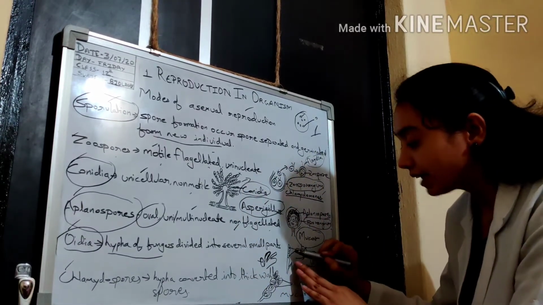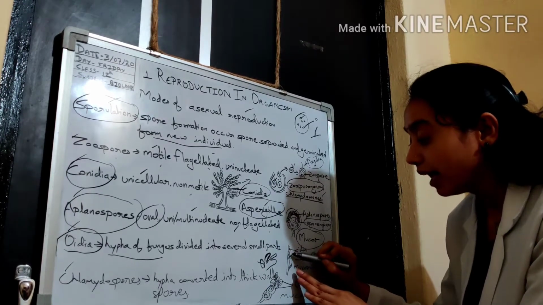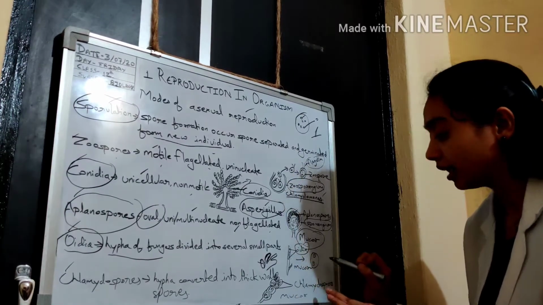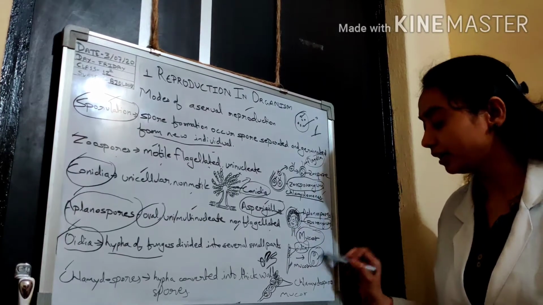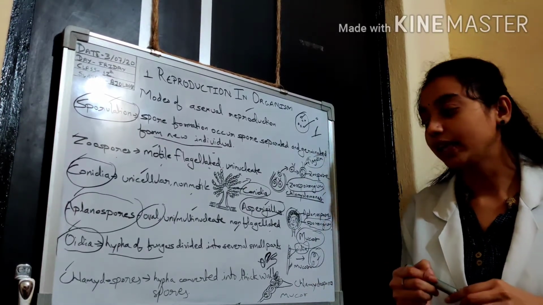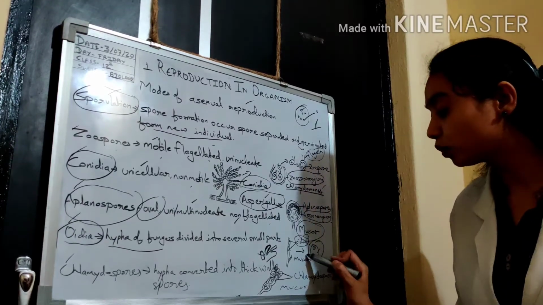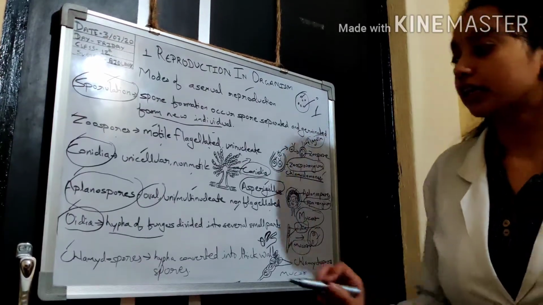This hypha can be separated into two or three parts, and each separated part is called oidea. Later it can also germinate and form the whole body. It occurs in Mucor. Its example is Mucor.